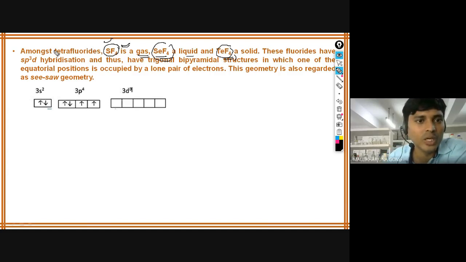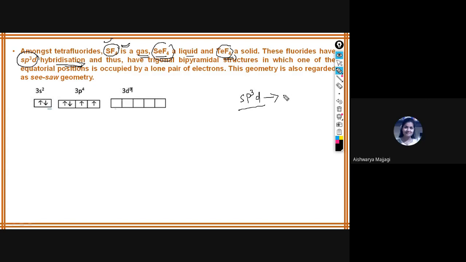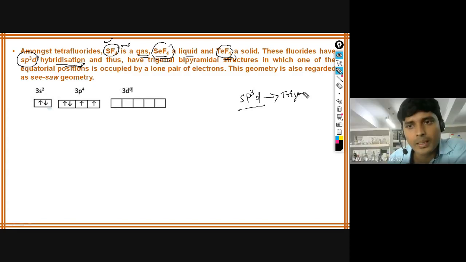So which type of hybridization do these fluorides have? They have sp3d hybridization. If it is sp3d hybridization, what geometry will it usually have, Aishwarya? Trigonal bipyramidal. Very good. And this is the geometry, not the shape. Geometry is different, shape is different. In geometry, lone pairs of electrons are also considered.